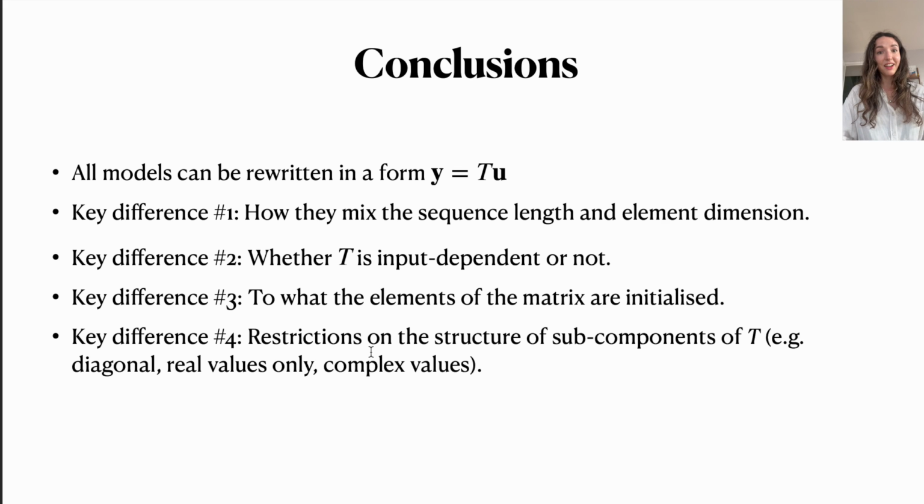Okay, this is it. I want to summarize in kind of like some very core differences. So remember again that I rewrote the input-output mapping all the time also through this operator T. So what is then the core difference between attention, S4, S5, and S6? The differences are in basically how they mix the sequence length and how they mix the element dimensionality itself. For example, S4 would consider the input dimensionality separate until the final processing through this mixing layer, while S5 would mix them directly. The other difference would be whether T is input dependent or not. In attention and in S6, yes. In S4 and S5, no.